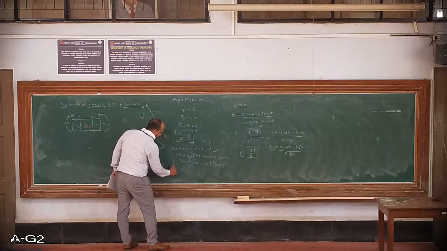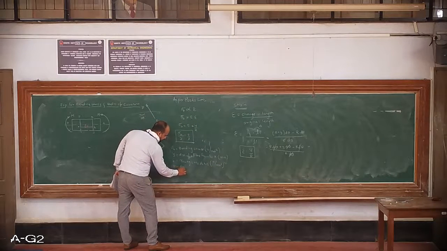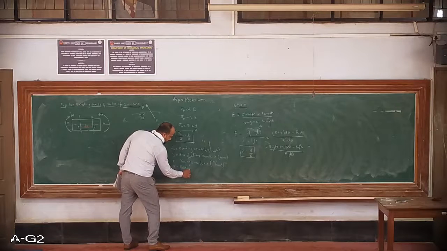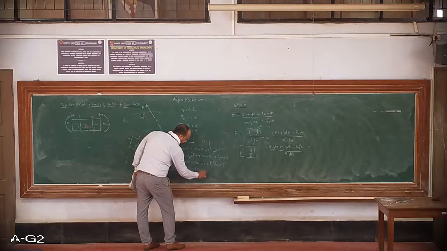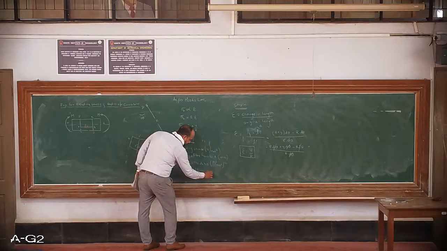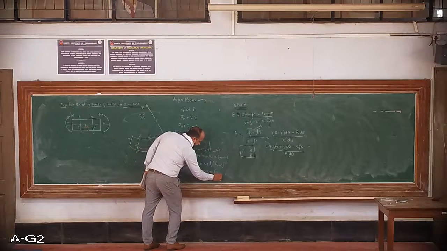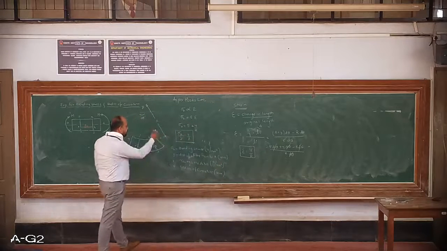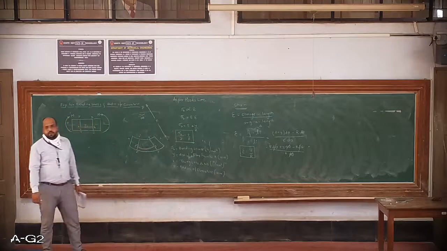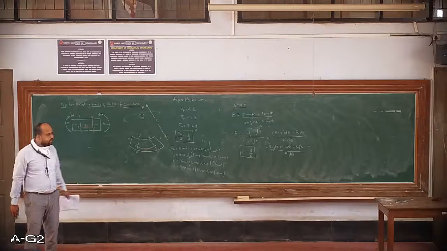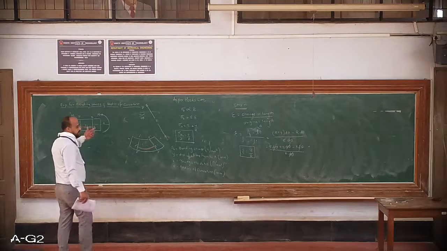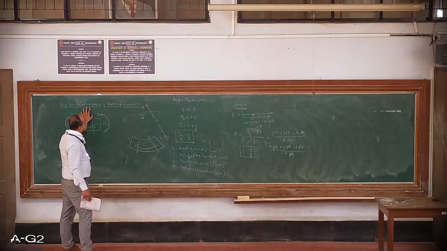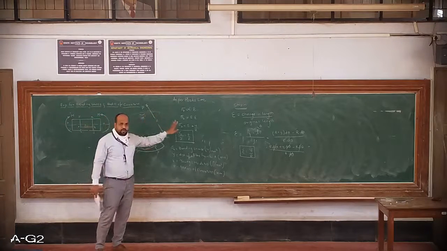And what is remaining? r, that is radius of curvature, which is also again in mm we can take. So these are standard units which we will be following. Okay, so that is one part: relationship between bending stress and radius of curvature.